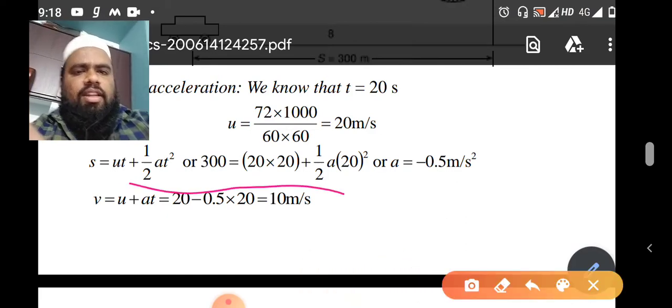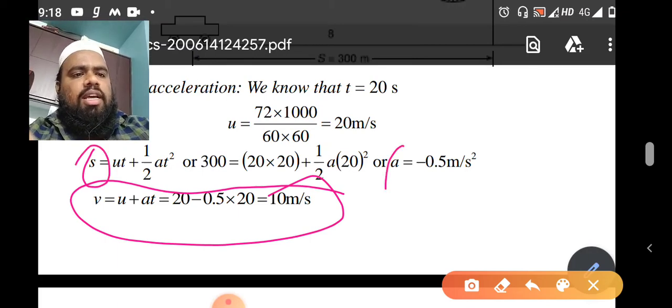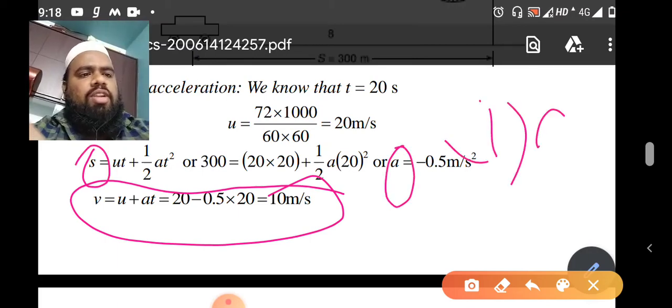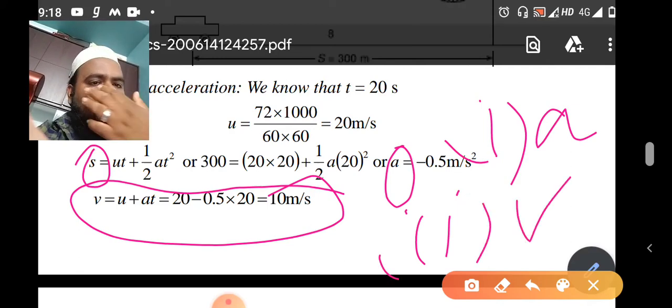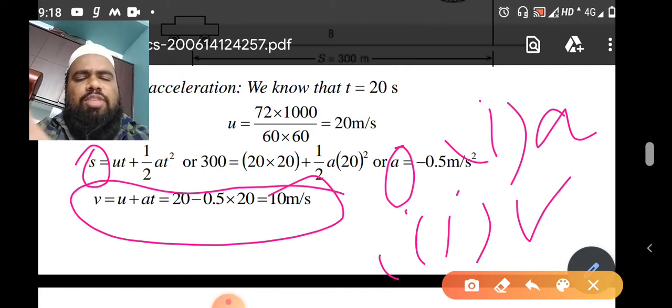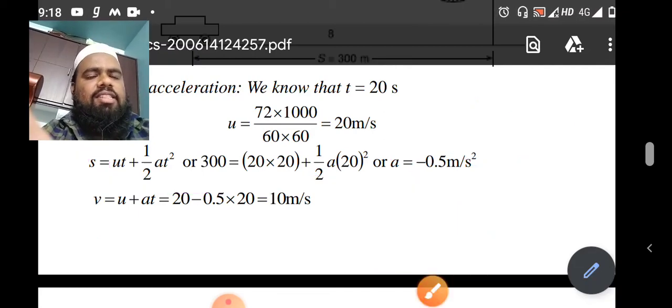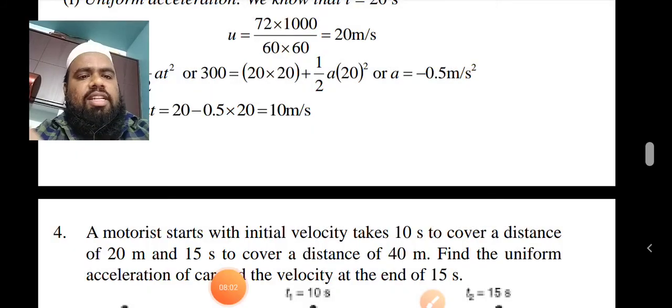This is your final answer. So there are two questions. The first bit is to find out acceleration, and the second bit is to find out the velocity. The first answer is minus 0.5 meter per second square, and the second answer is in meter per second. Clear? That is the question. So we'll move into the next question, then we can understand what is happening.